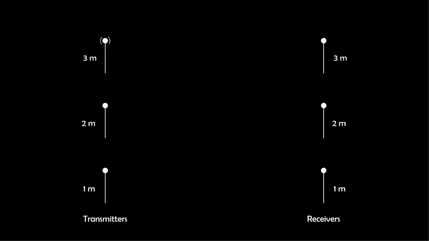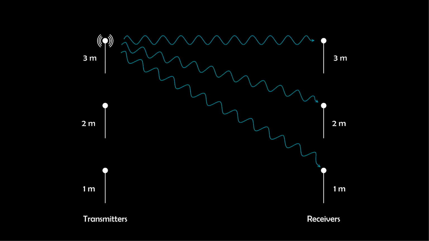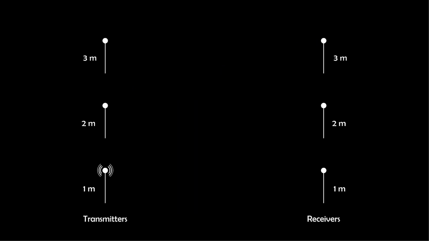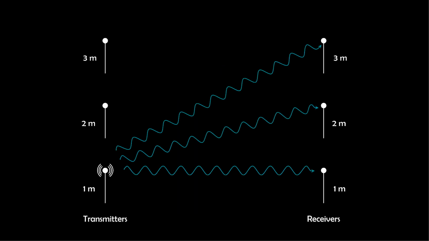Next, in experimental data collection phase, we conduct experiments in some example location for each of the category. We keep transmitters and receivers at the height of 1 meter, 2 meters and 3 meters. Only one transmitter is active at a time, broadcasting 1200 packets in each turn. On receiving the broadcasted packets, the receiver logs these packets along with their corresponding RSSI values. Thus, we collect channel information from a total of 9 links from a single experiment.